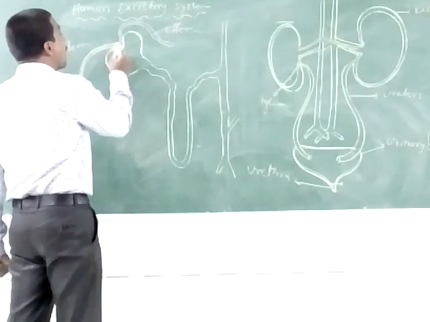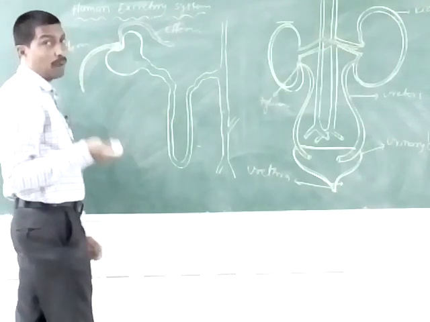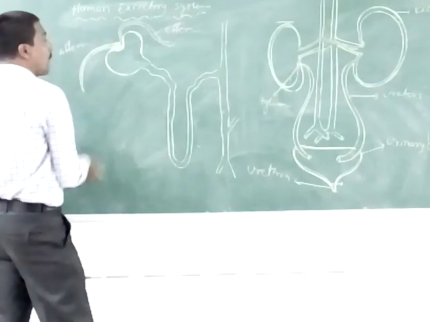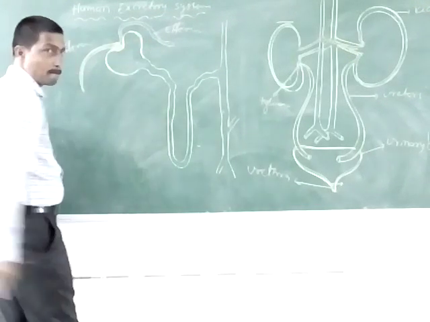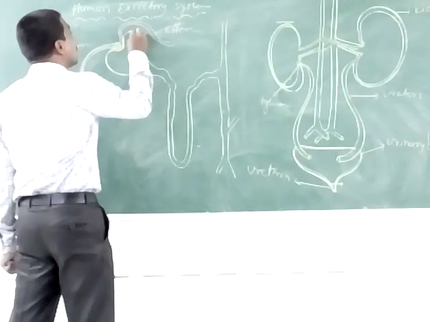The glomerulus part is the filtration part. The next one is the tubular part. The first part of the tubular part is the Bowman's capsule. The Bowman's capsule is formed by two layers.